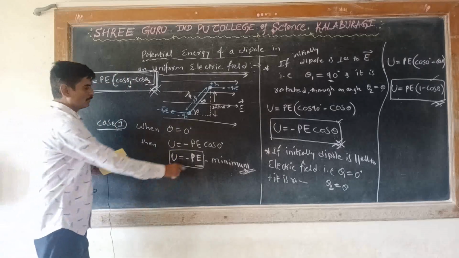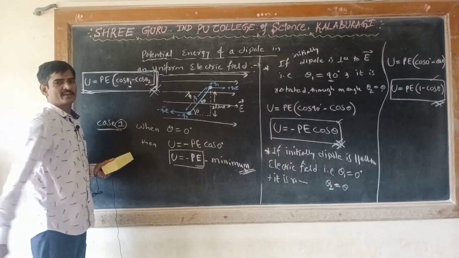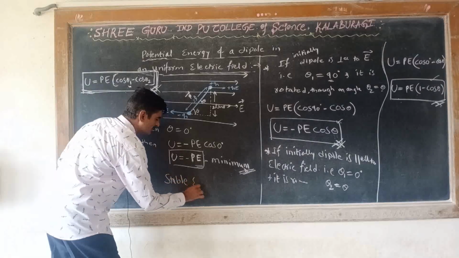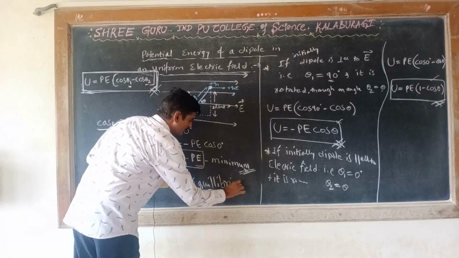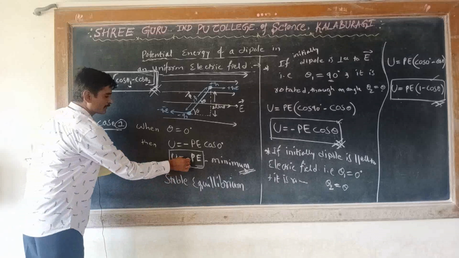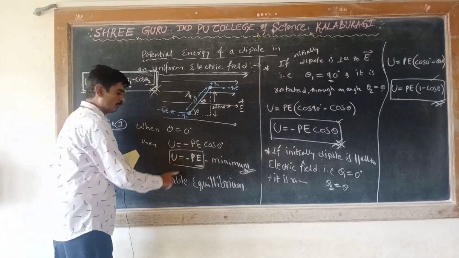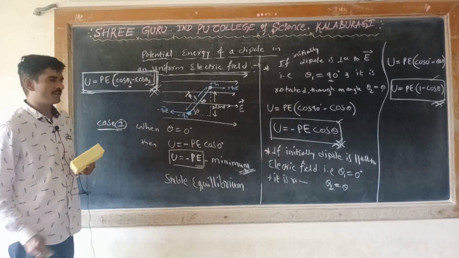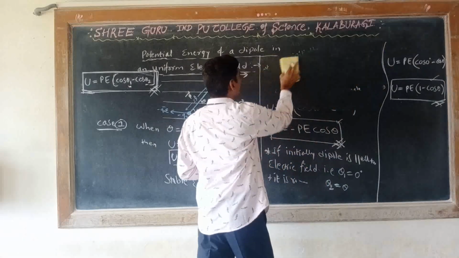So when the dipole has a minimum potential energy, then the dipole is said to be in stable equilibrium, because the potential energy is negative. When the potential energy of a system is negative, then that system will be in equilibrium, that is stable equilibrium. Understood? Okay.